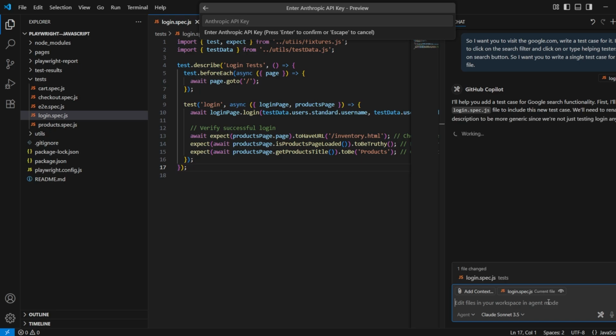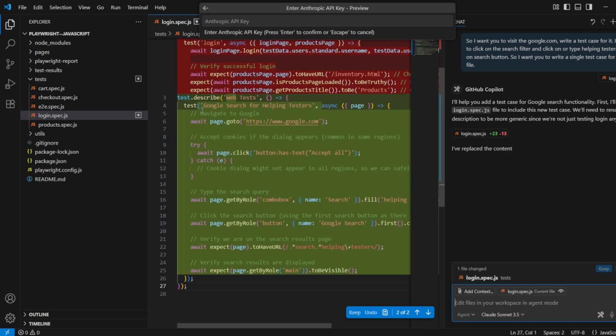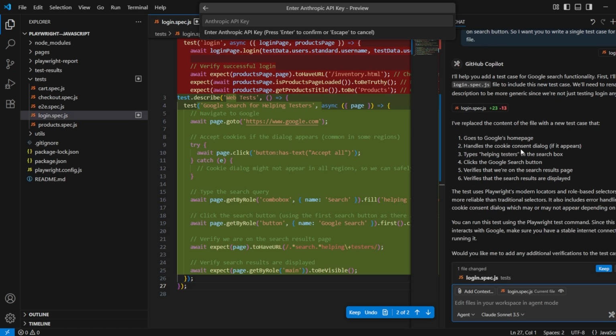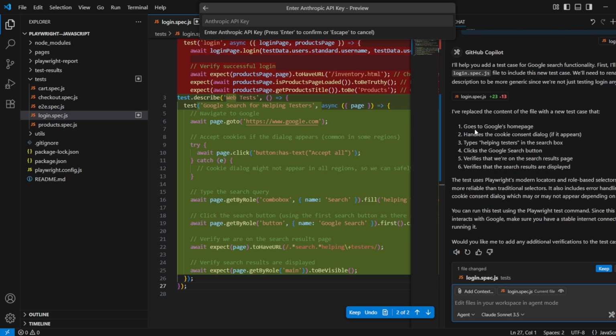It will analyze on its own. So what it has done, it has written down one test case, right? And it is explaining what it has done. That I have replaced the content of this file. It is going to Google, handling the cookies, helping testers, and search, clicks on Google search, and see